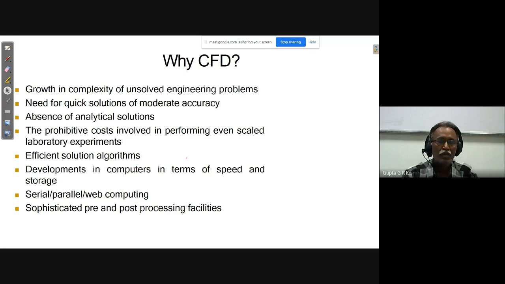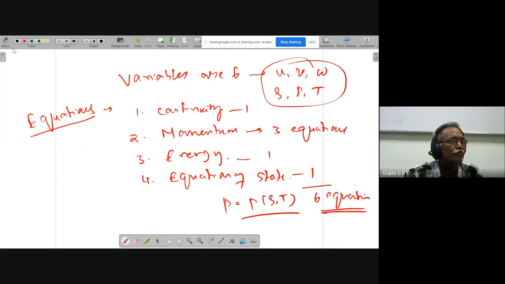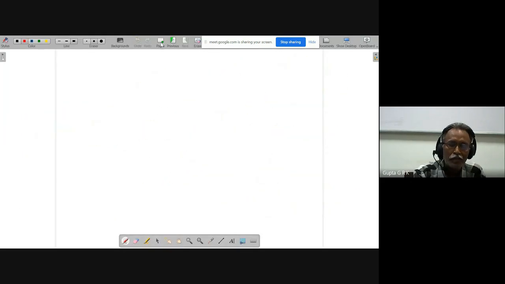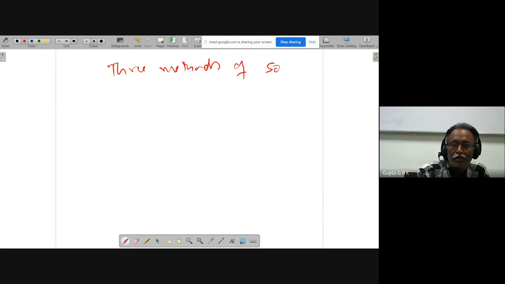So as we have seen, if you want to solve a CFD problem, to solve those equations, to get those variables, we have 3 methods of solving a fluid dynamic problem.